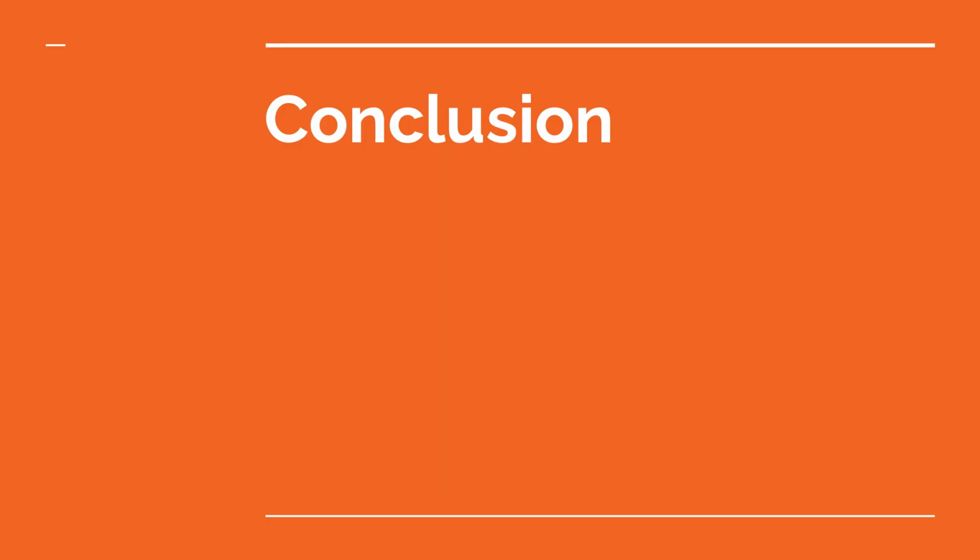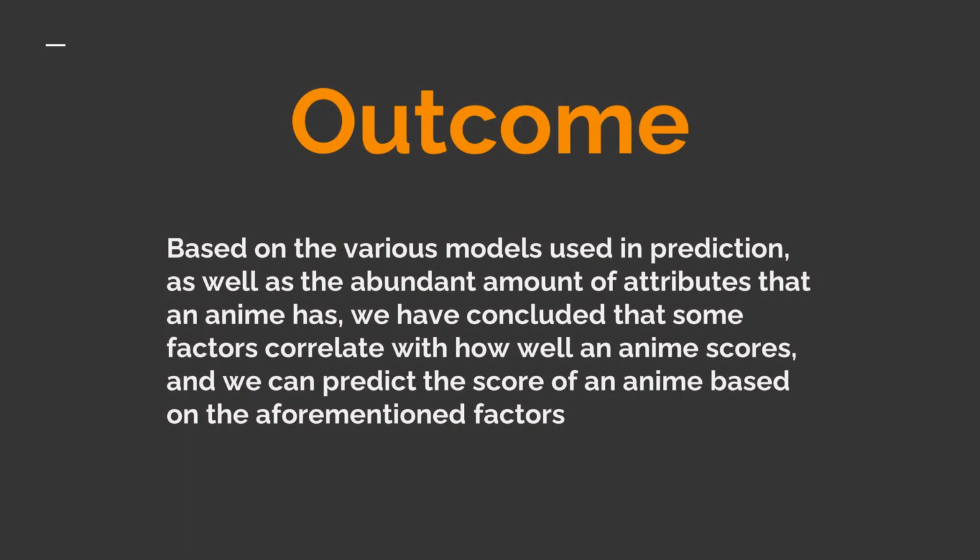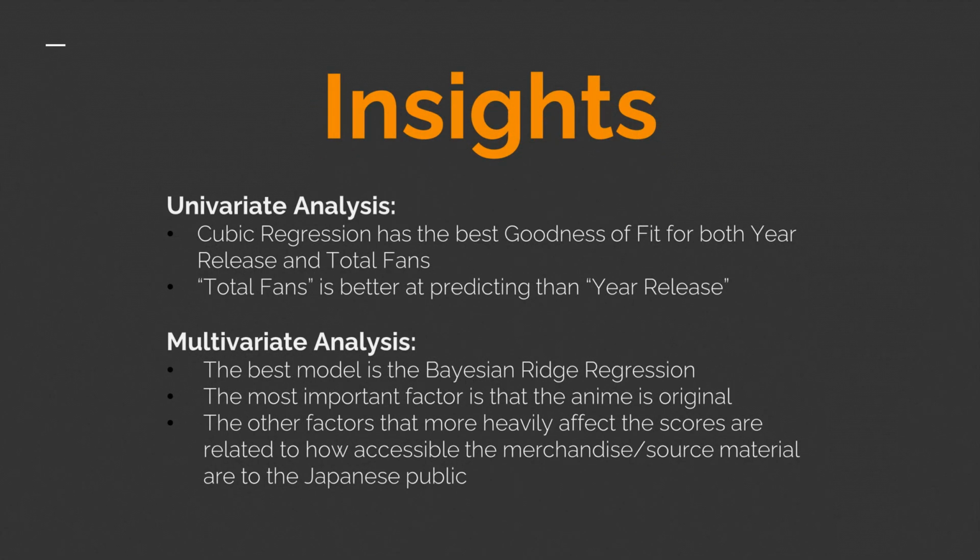In conclusion, we have determined that we are indeed able to achieve our goals of predicting how well the public may rate an anime, as well as determine which predictors most affect the score of an anime. Based on our data, our insights are that the cubic regression has the best goodness of fit for both year release as well as total fans, and that total fans is a better predictor than year release.